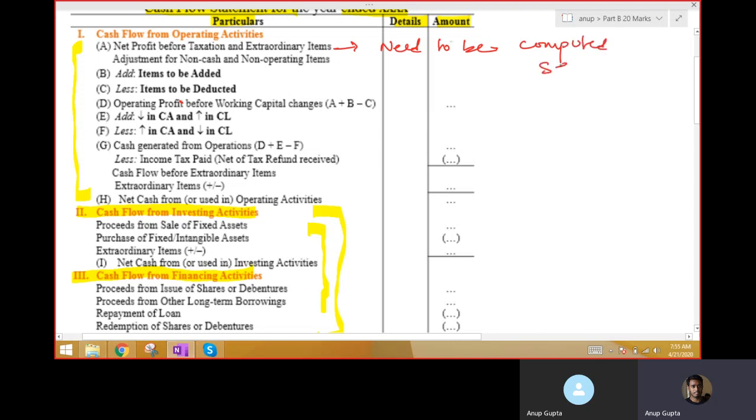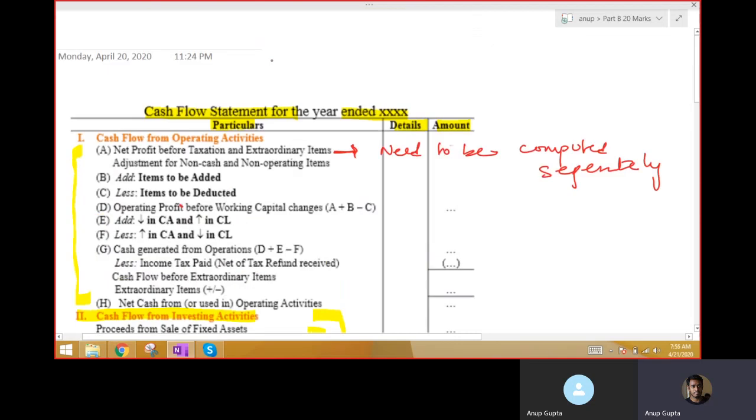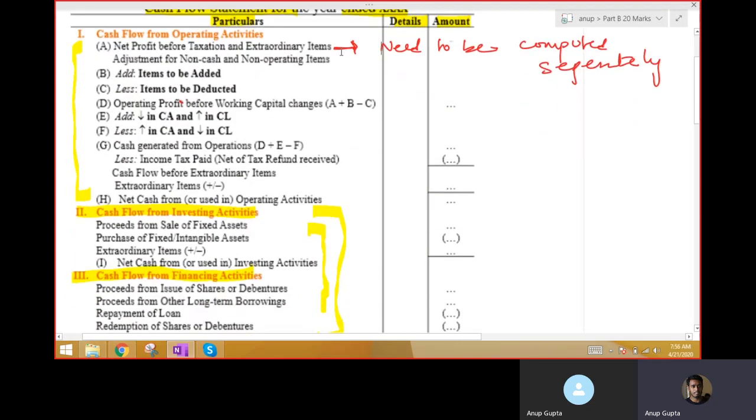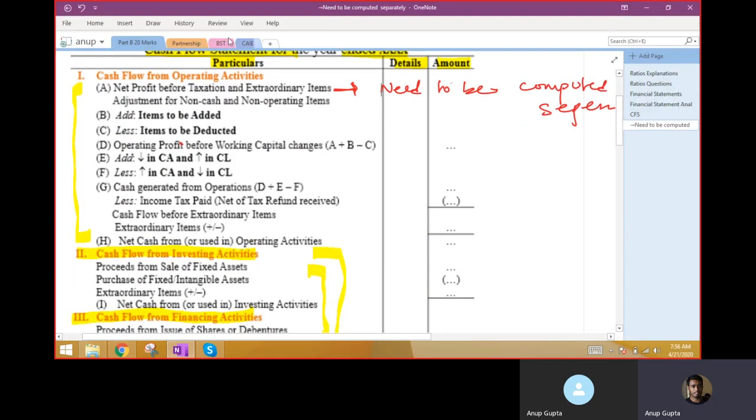This net profit we will compute separately, and then we will put it here. So how to do that? There is a format of writing the net profit. You can see it over here.